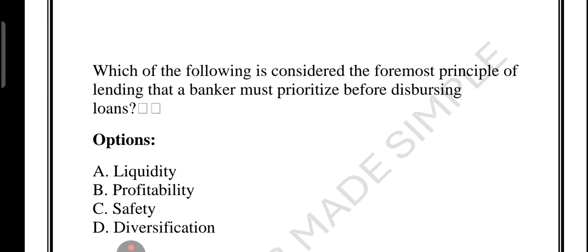Think of it like this. If you lend money to a friend, what do you care about first? Not how much interest he will pay, but whether he will return your money safely, right? The same logic applies to the bank. Now let's understand why the other options are not the foremost.